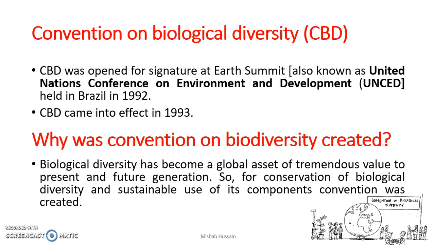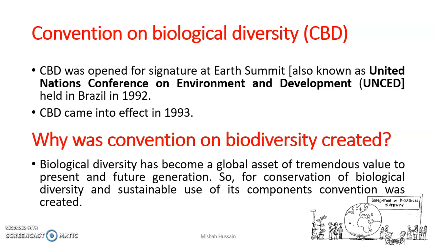In this conference, three conventions were passed, and one of them was the Convention on Biological Diversity. A convention means any set of rules and regulations that is agreed by the parties, or that becomes prevalent, or that becomes a custom. The CBD was signed by 196 countries in 1992 during this Earth Summit, and it came into effect in 1993.